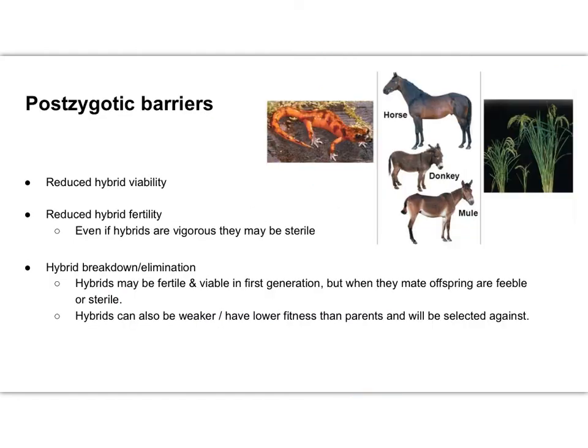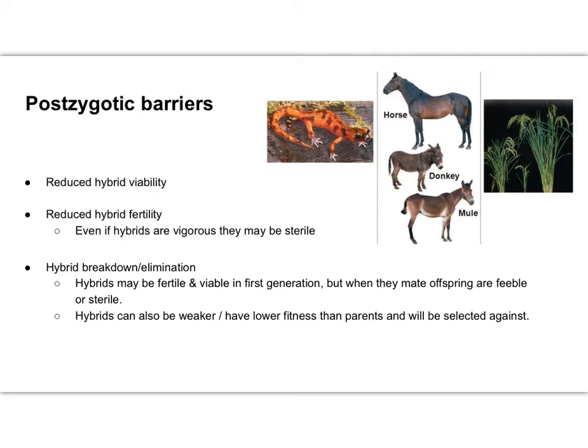So in addition to prezygotic barriers, you could have postzygotic barriers. Postzygotic barriers are going to be things where the zygote has formed. So offspring are going to develop, but they either aren't viable, they're not fertile, or they're not producing viable, fertile offspring. Even if they can produce offspring, they're not producing healthy, good offspring. So a postzygotic barrier, the zygote actually formed, but it's not going to work out from there, basically.